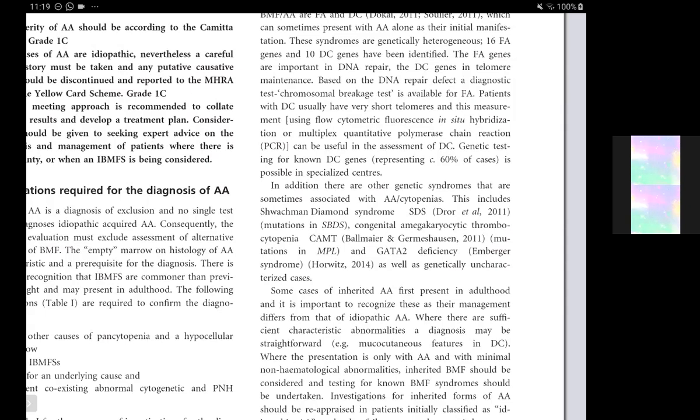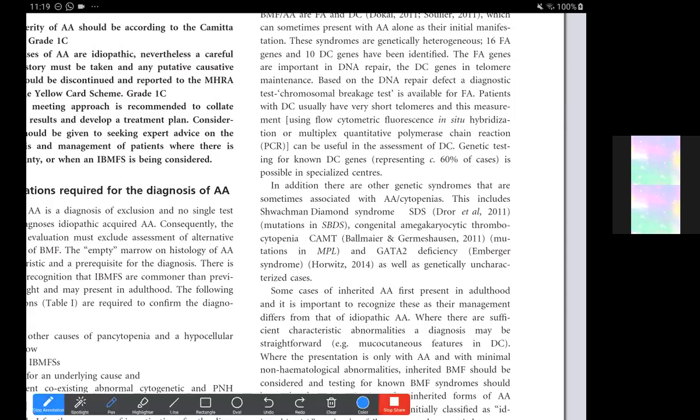So in Fanconi anemia, DNA repair is impaired, and in dyskeratosis congenita, the telomere maintenance is impaired. So the chromosome breakage analysis test and the telomere length test look into these, and the latter is done using flow cytometric FISH or multiplex PCR, which can be useful in the detection. And the genetic tests can also be done, but that is possible only in specialized centers.